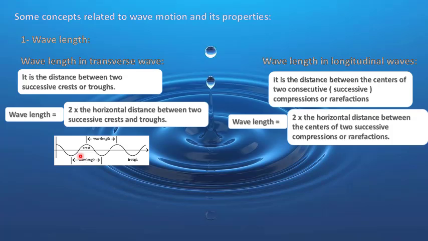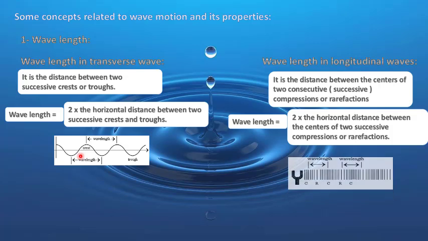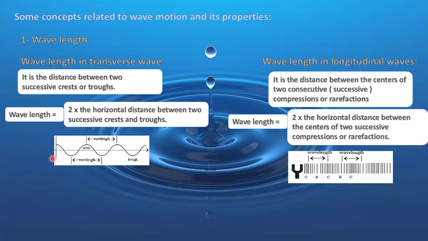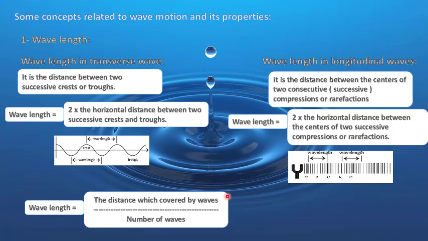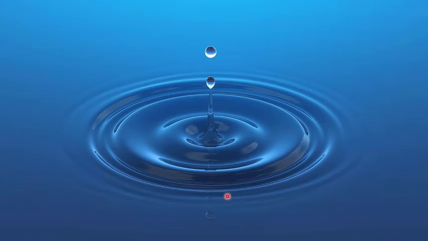Wavelength equals 2 times the horizontal distance between the centers of two successive compressions or rarefactions, as we see here. Wavelength totally can be calculated by the distance which is covered by waves over the number of waves.